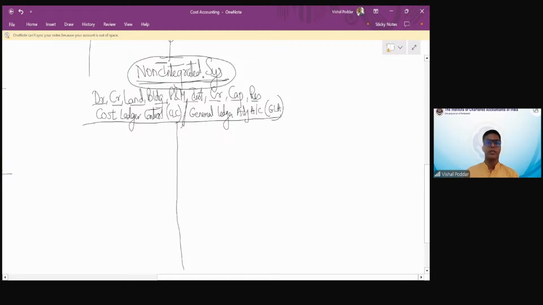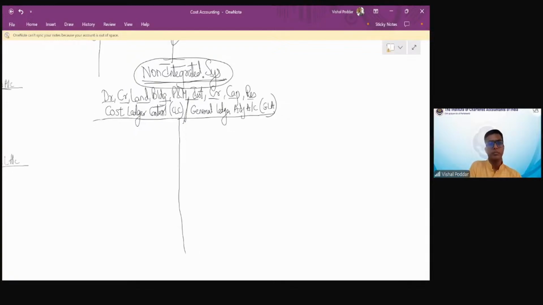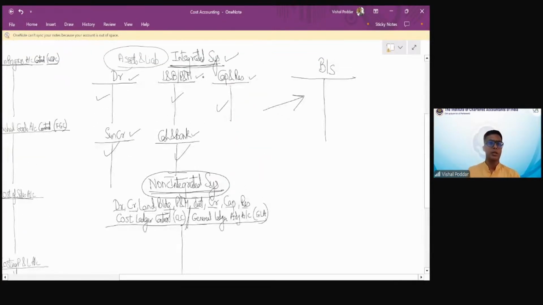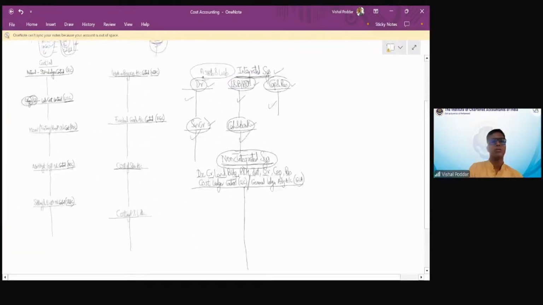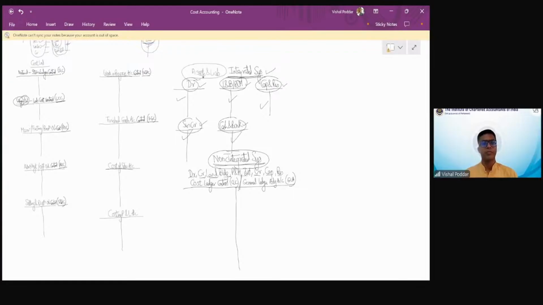So you can call it CLC, cost ledger control, or GLA, general ledger adjustment. These accounts are called the same: debtors, creditors, cash, bank, land, building, and capital reserve. So these are the same, right? So now these are the final names of your different ledger accounts.